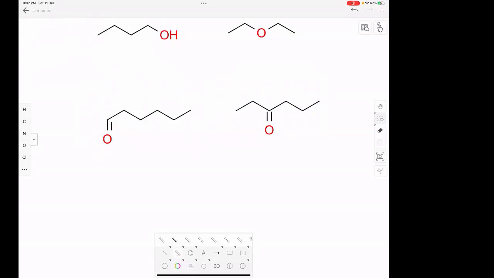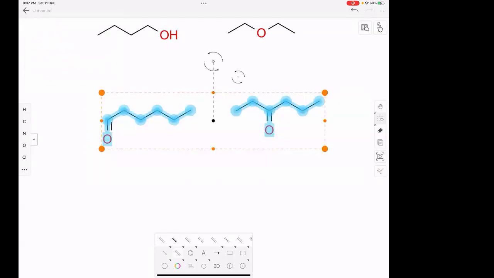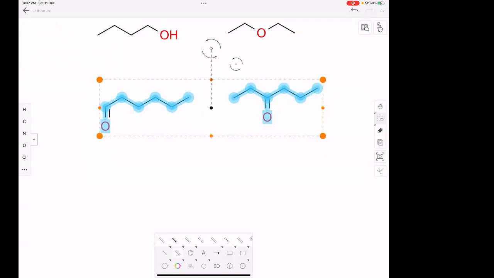What is the degree of unsaturation of this compound? How do you see degree of unsaturation? You just count the number of pi bonds and rings. Here, each compound has one pi bond. So the degree of unsaturation is 1 each. So these two are functional isomers of each other. Now, can you tell me some more examples of functional isomers?